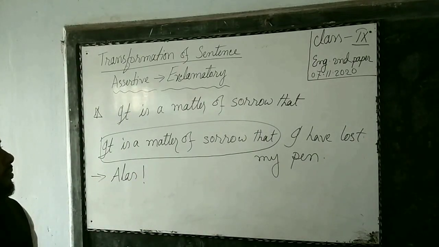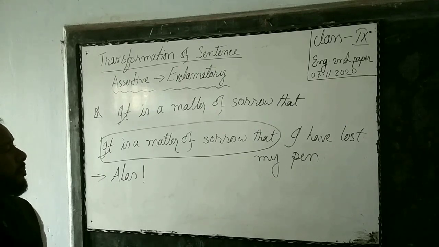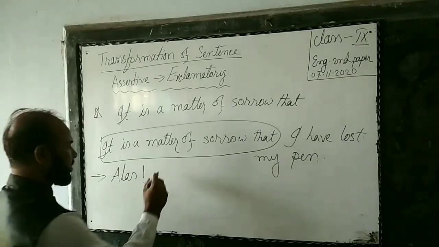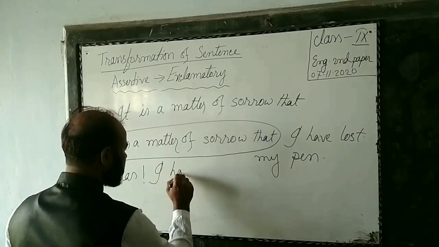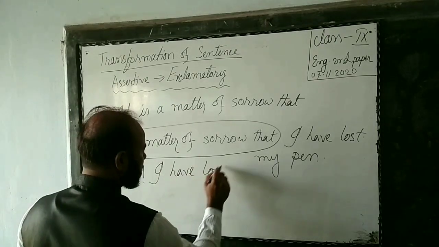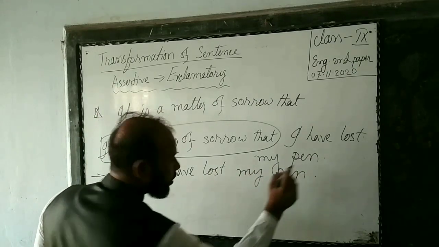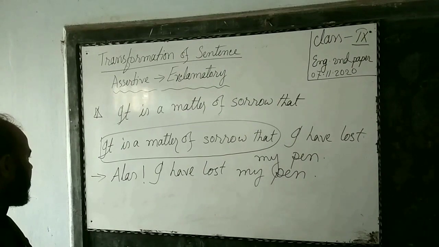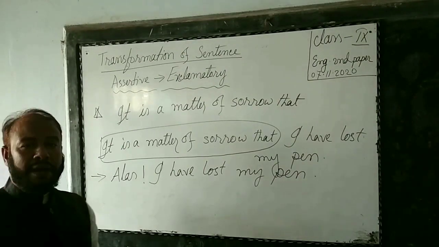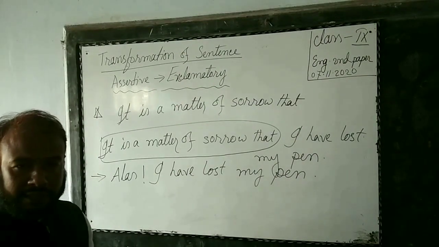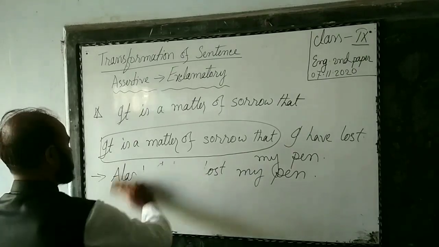Now, I have lost my pen, the other words of the sentence will be used here. So our answer will be, alas! I have lost my pen. Now let's go to the next rule.